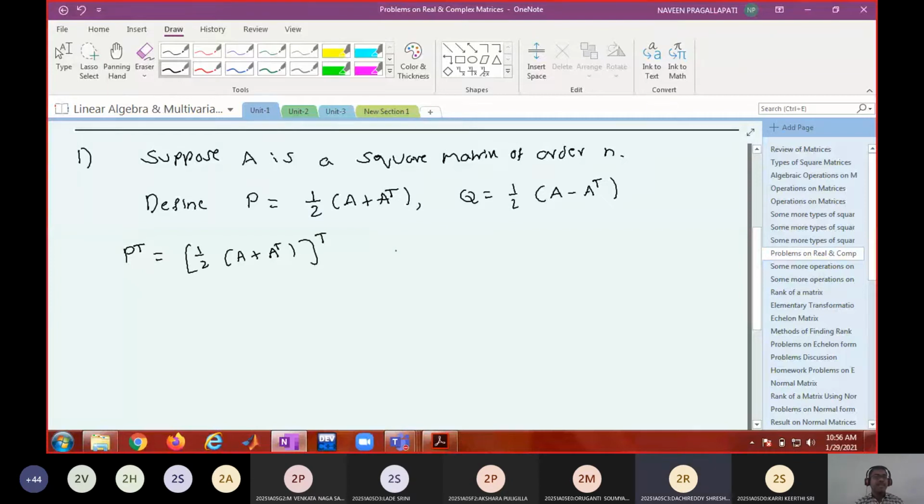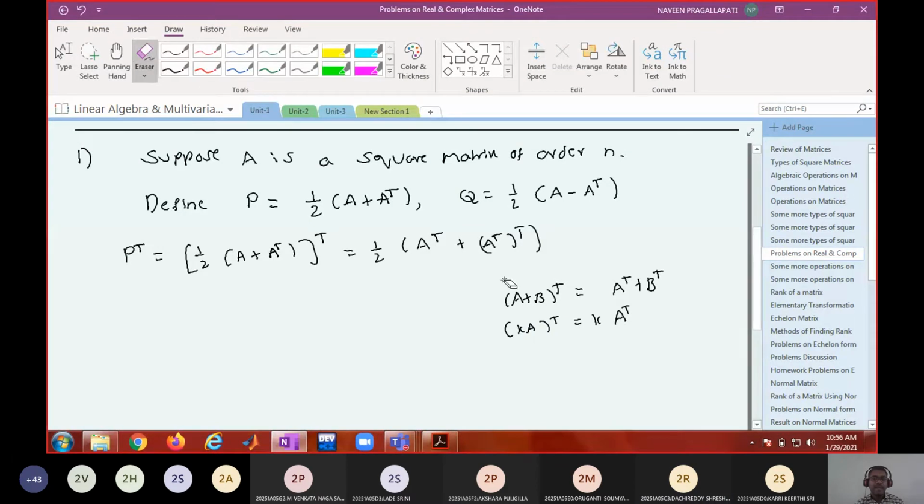P transpose means 1 by 2 times (A plus A transpose) whole transpose, right? That is 1 by 2 times A transpose plus (A transpose) whole transpose. You know the properties of transpose: (A plus B) whole transpose is equal to A transpose plus B transpose, and (kA) whole transpose equals k into A transpose. Because of these two properties, I can write like this.